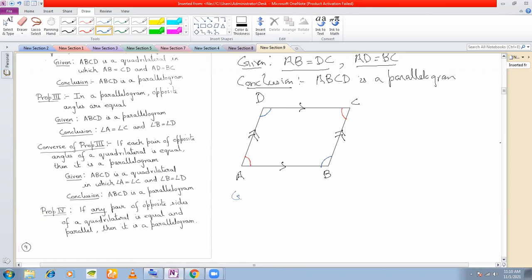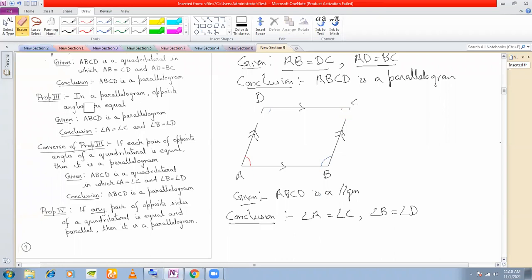So if it is given to you that ABCD is a parallelogram, then what should be your conclusion? According to this theorem, the conclusion is angle A is equal to angle C and angle B is equal to angle D. Fine. So that finishes this property.